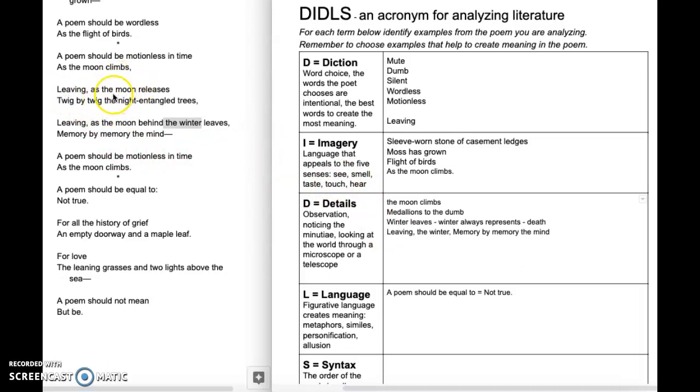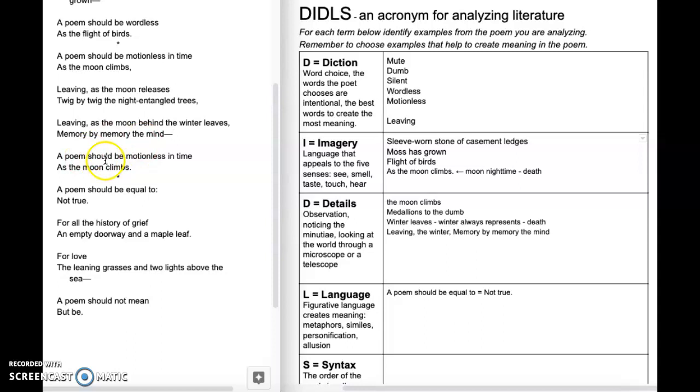The moon, now that I think about it, moons are also related to nighttime, right? So I'm going to just make a note here. Moon, nighttime. Nighttime is related to the symbol for death as well. You remember in class we've talked about the morning of our life is when we're born, our summer of life or the afternoon of our life is sort of that peak, and then the fall, and then the winter of our life. Winter is when we're near death or dying. So there's the season representing it, and we're losing our memories.